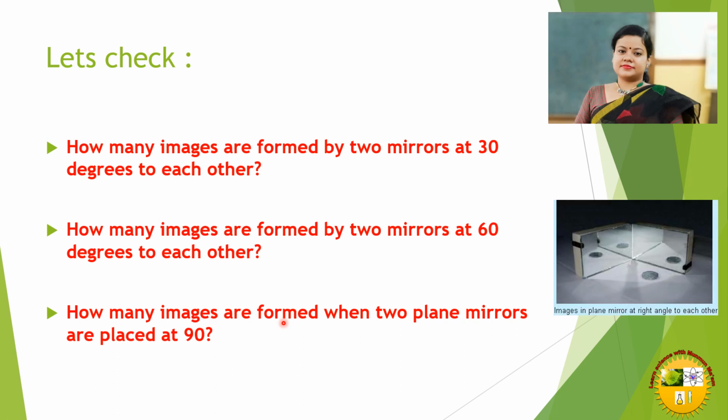Just take a look. Two mirrors are forming a 90 degree angle with each other. So the formula gives 360 by 90 minus 1. 360 by 90 equals 4, minus 1. 3 images can be formed. So see, this is the object and we can see 1, 2, 3 images. Hope you have understood.